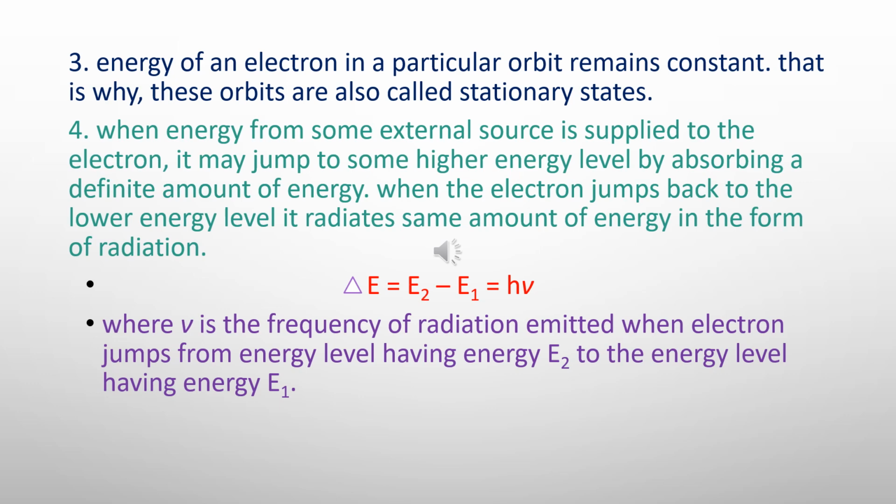This can be given as delta E. The change in the energy is equal to E2 minus E1. E2 is the excited state of the electron and the energy related to that, and E1 is the energy of an electron in the ground state, and this is equal to h nu. Because we always mention that E is equal to h nu, we give it as a product of Planck's constant and the frequency of radiation. Now, here are the four postulates of Bohr's model of atom.